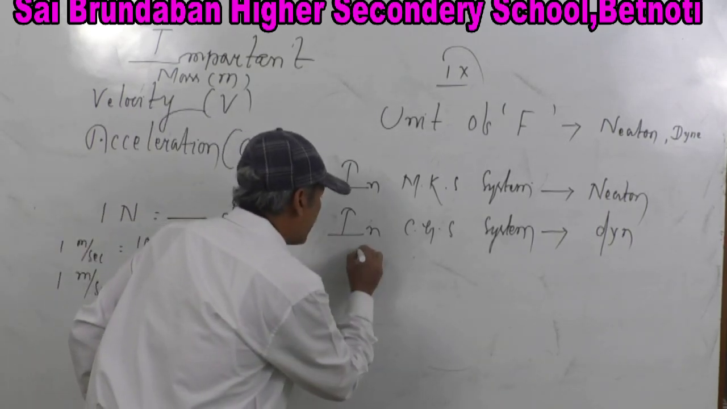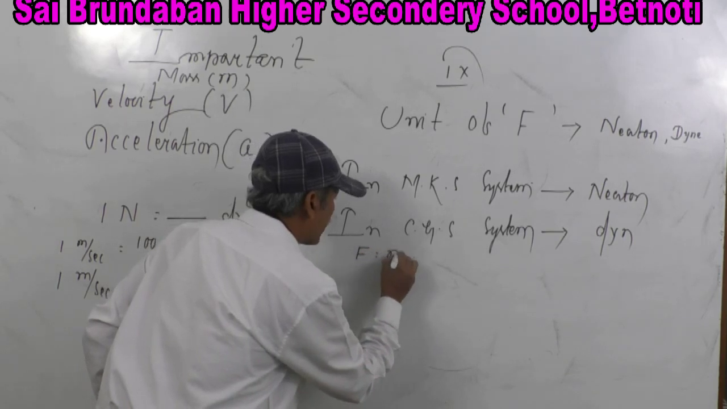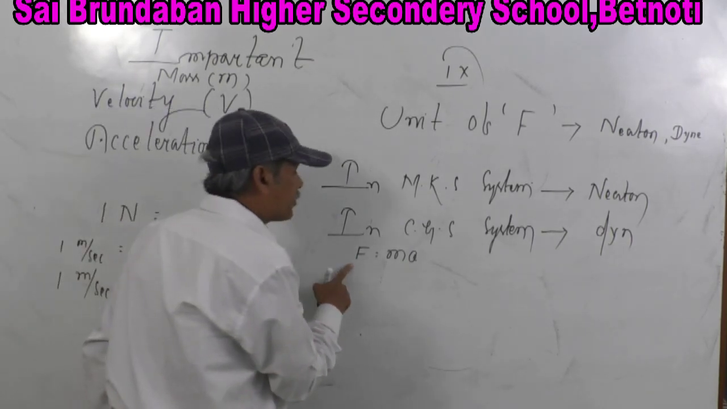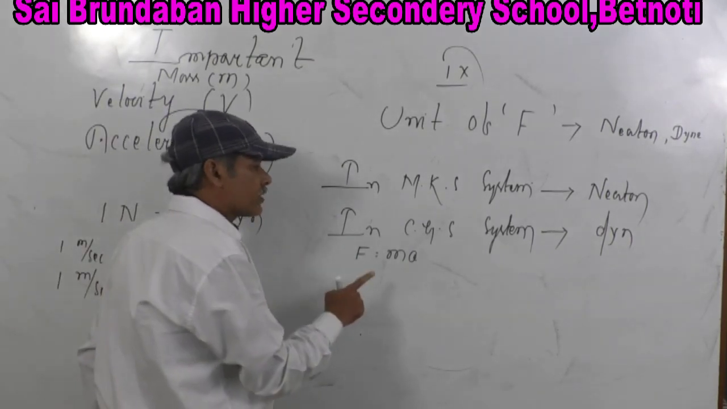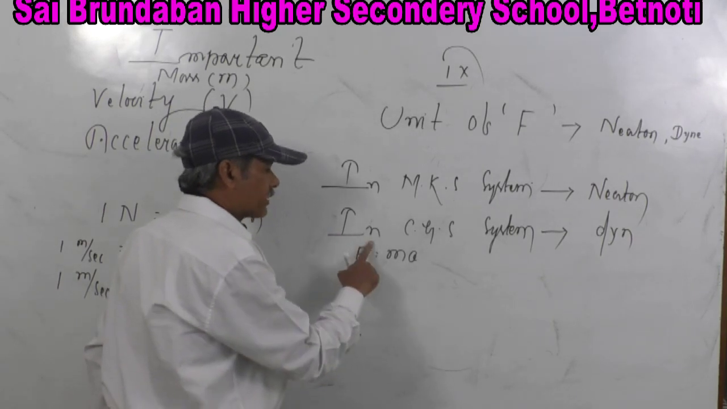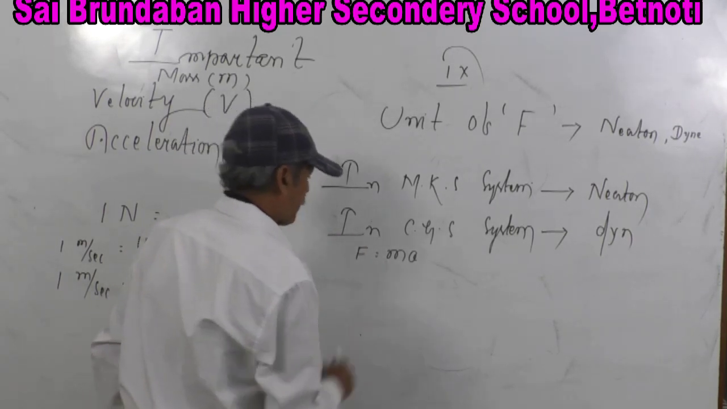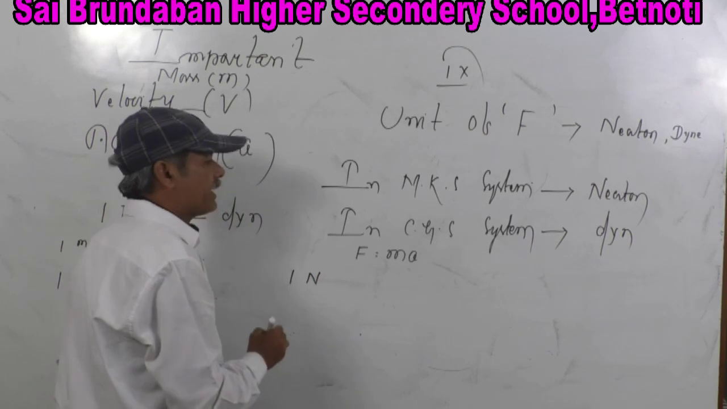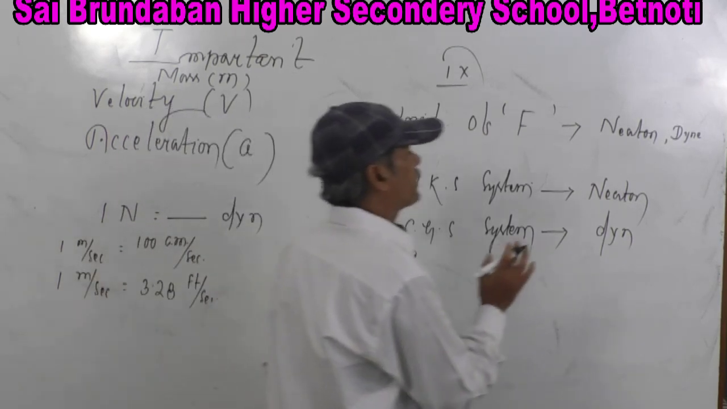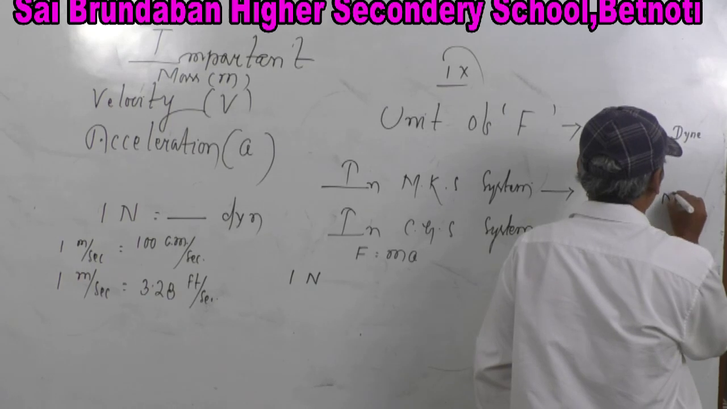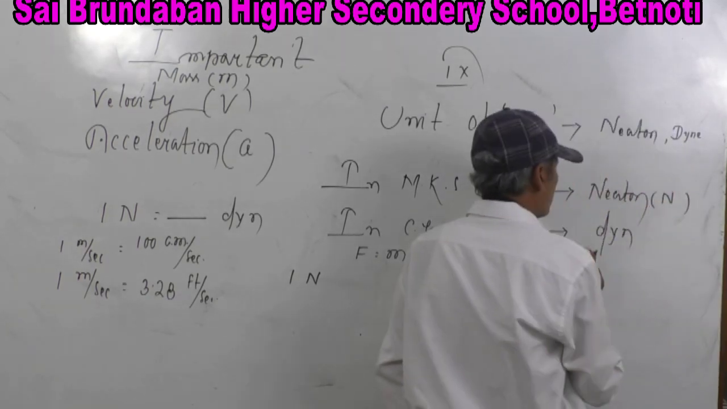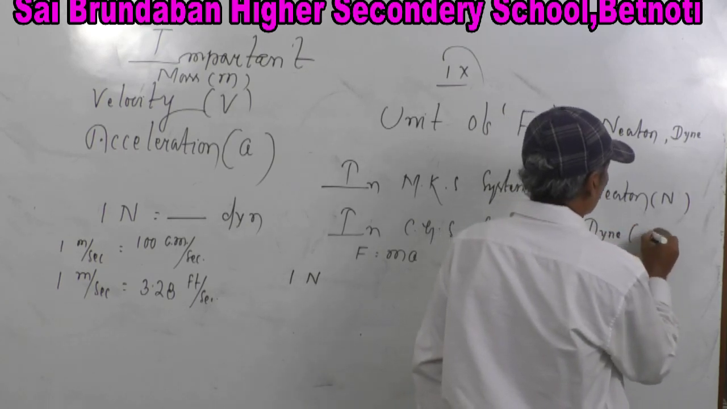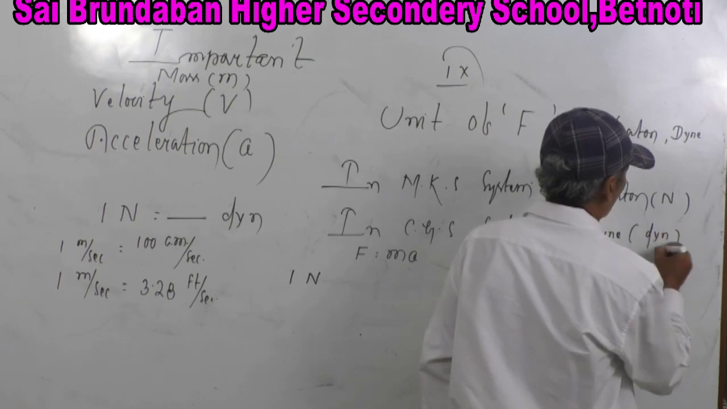First, you write the equation F is equal to ma. Repeatedly I am telling you, it is a derived quantity, means it holds a certain equation, F is equal to ma. So now 1 Newton, very simple, the symbolic presentation of Newton is N. The symbolic presentation of dyne is dyn.